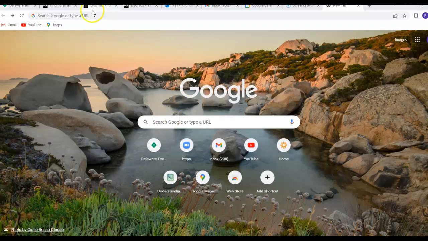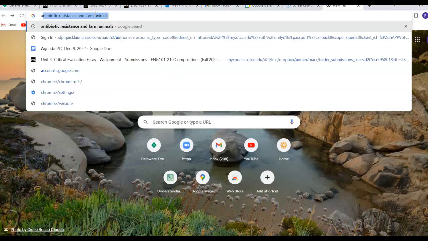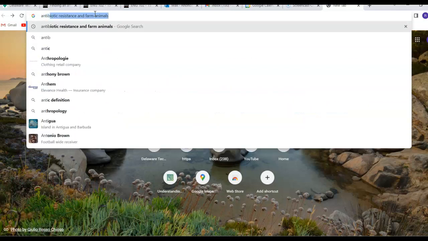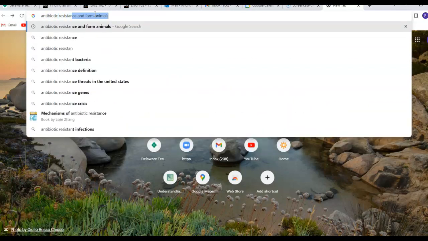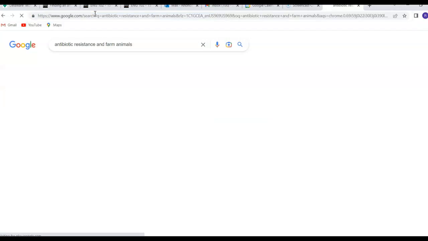So in the search bar, you can put your same search terms that you used with finding your database article. Usually Google or even Bing are a little better at handling longer sentences or longer phrases, but we'll still put in antibiotic resistance and farm animals. Let's see what we get.